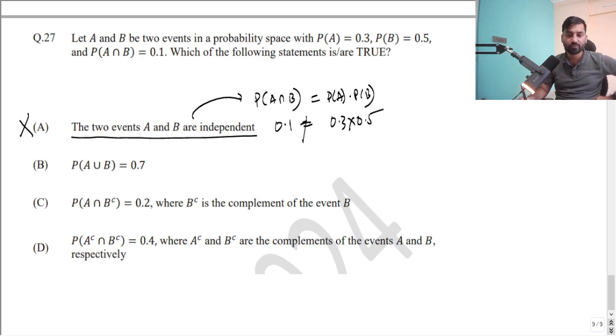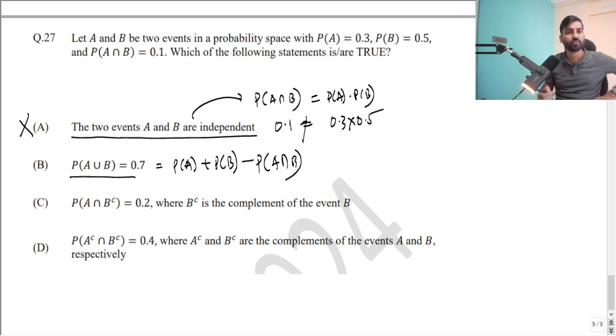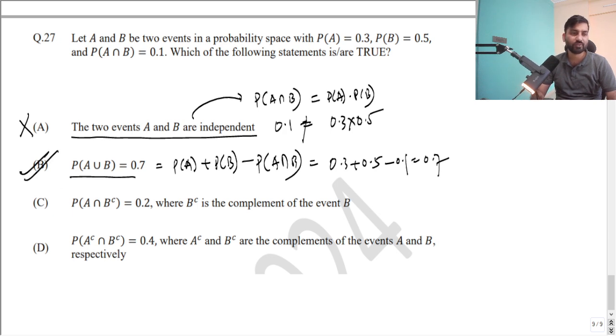Now, let us check option B. This is nothing but probability of A union B. Probability of A union B means probability of either A or B. So this is nothing but probability of A plus probability of B minus the probability of A intersection B, that we know. So you can just plug in the values. This is 0.3 plus 0.5 minus 0.1, which is 0.7. So this option has to be correct.